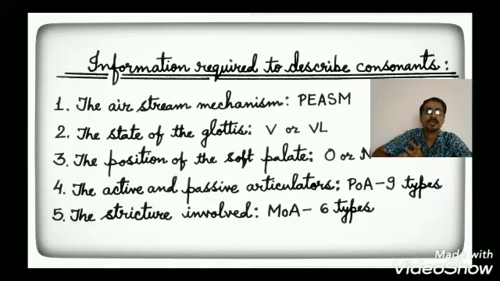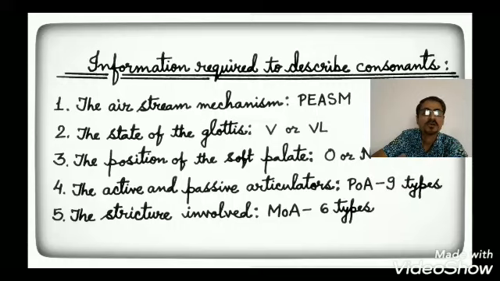In a consonant sound, air is restricted in the mouth with the help of organs of speech, that is the active and the passive articulators. Whereas when we articulate the vowel sounds, there is no such restriction. That is the basic difference between vowel sounds and consonant sounds. Now, to define and classify the consonant sounds, we require some information. So here are these 5 pieces of information we require.